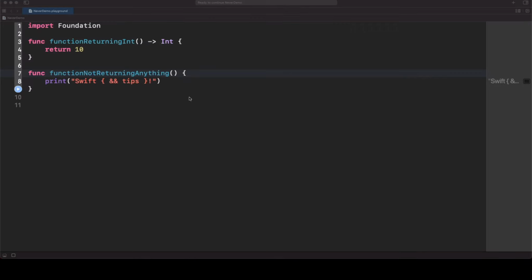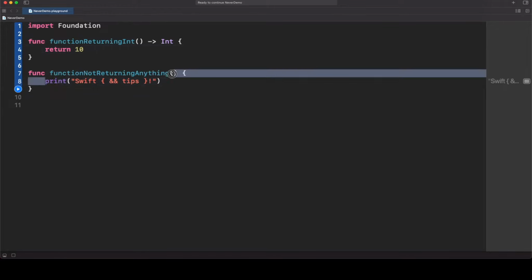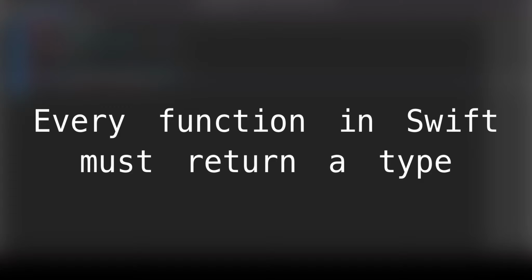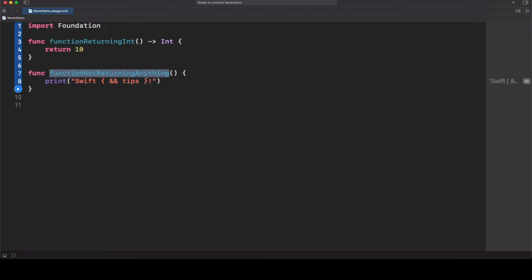In the previous video, we talked about closures, and we saw there that some functions can return a type. For example, in this case, we have a function that is returning an Int. We are expecting an Int as a return type, and we are returning 10, nothing serious. There are some cases where we actually don't care about returning anything, kind of. For example, here we are just printing a string and that's it. However, saying that we are not returning anything is kind of incorrect because every function in Swift must return a type. Yeah, that's totally true, even for this function.